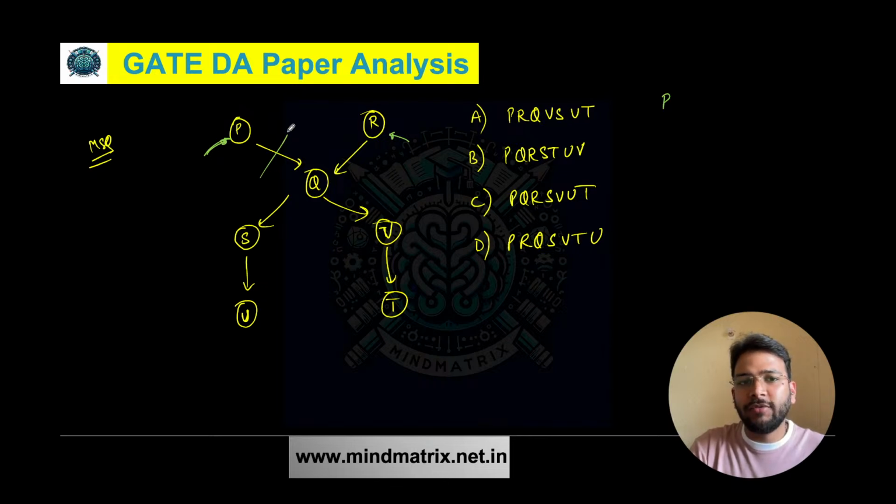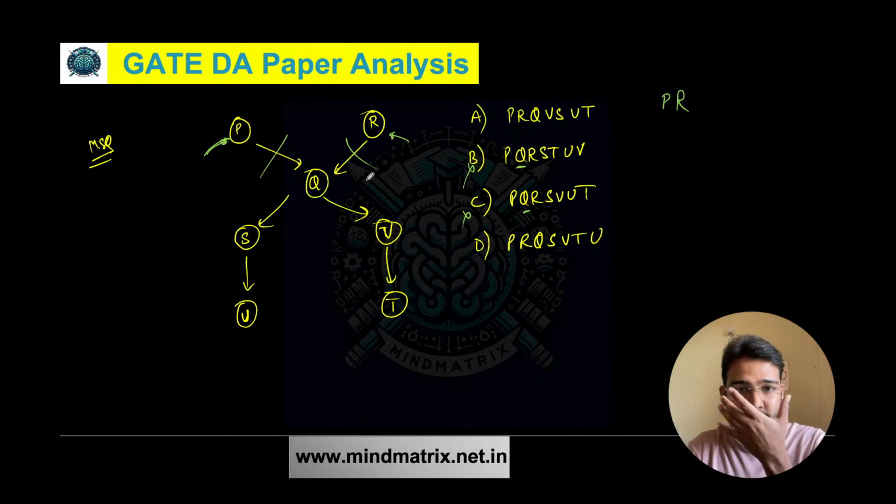So we can delete this edge. Then the next possible node that we can have is R, because that is not having any incoming edge, but Q is having incoming edge, so we cannot start from Q. So we have to start from R. Then you can also directly eliminate based on the options, like after P you cannot have Q. After P it has to be R only. So these two options you can directly eliminate, but still let's see what are the possible patterns.